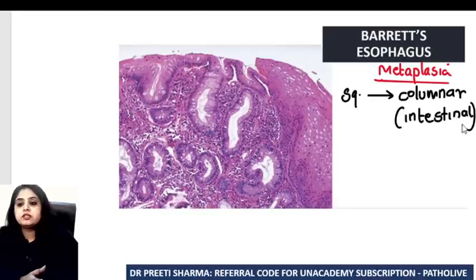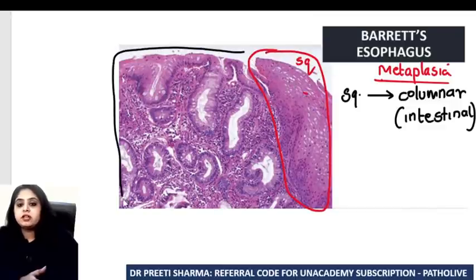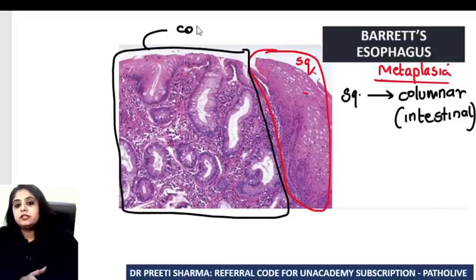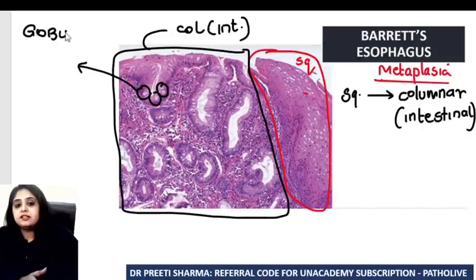So let me just denote the same over here. This much of the epithelium that you see out here is the squamous epithelium. Whereas the epithelium has changed in this part of the picture, and this is known as the columnar epithelium. And why am I particularly calling it the intestinal columnar epithelium? Because I can see these empty looking cells, and these empty looking cells are the goblet cells, and that is what makes me very sure that I'm dealing with intestinal type of epithelium.